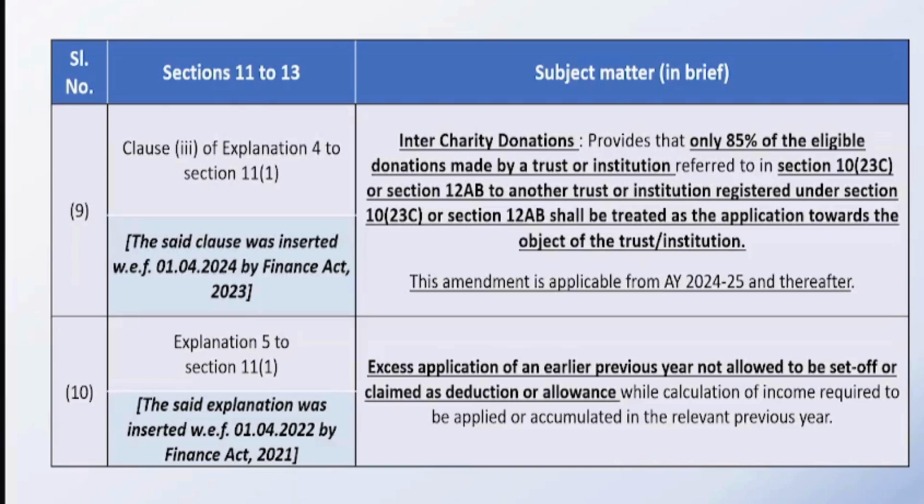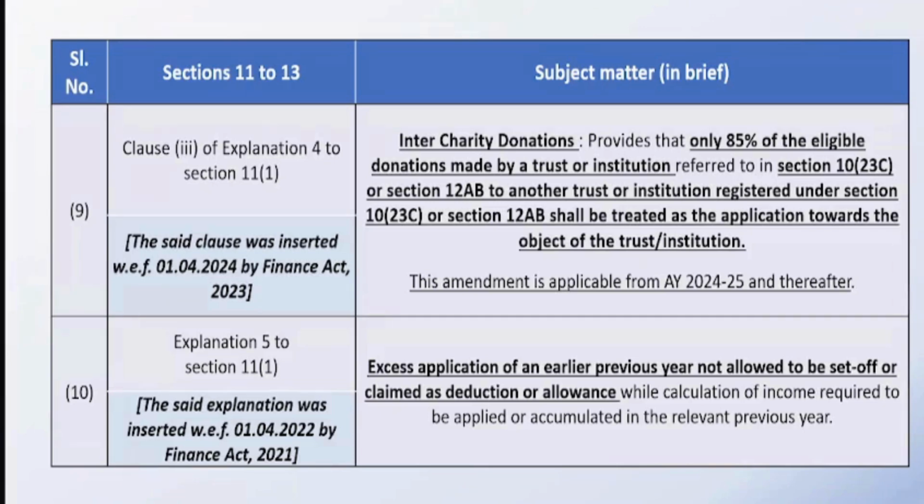But mind well, if you are in a position to justify your case, let me take one more example. If you are sponsoring the education of say 4 or 5 students in a particular educational institution, you will not be in a position to verify the beneficiary. The school will inform you that these are the 5 students who are deserving, who need some financial help. So that is how we will come to know about the students. And in such a case, we will make the payment to the educational institution. We will not make the payment to the students.